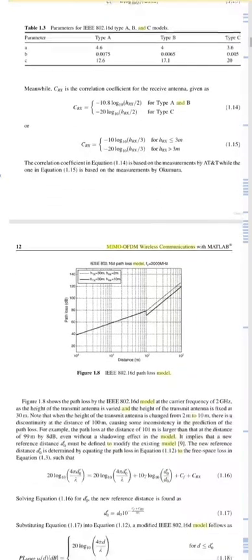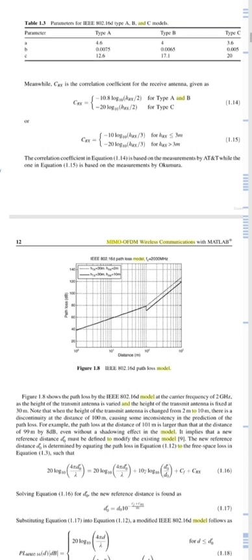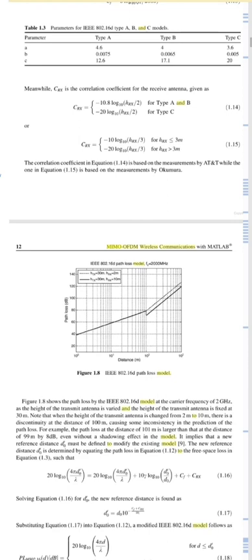Now this figure shows the path loss by the IEEE 802.16d model at the carrier frequency of 2 GHz, as the height of the transmit antenna is varied and the height of the receive antenna is fixed at 30 meters. Now note that when the height of the transmit antenna is changed from 2 meters to 10 meters, there is a discontinuity at the distance of 100 meters, which causes some inconsistency in the prediction of the path loss. So for example, the path loss at the distance of 101 meters is larger than that at the distance of 99 meters by 8 dB.